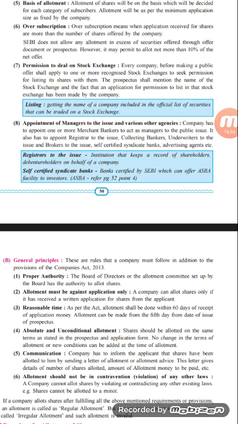So if the company is in Mumbai, then Bombay Stock Exchange is the recognized stock exchange, and the shares need to be listed in such stock exchange. The prospectus shall mention the name of the stock exchange and the fact that an application for permission to list in the stock exchange has been made by the company.